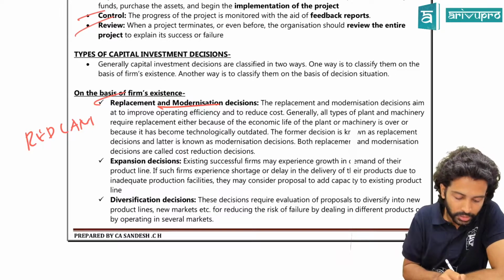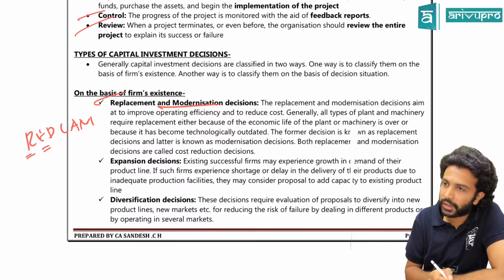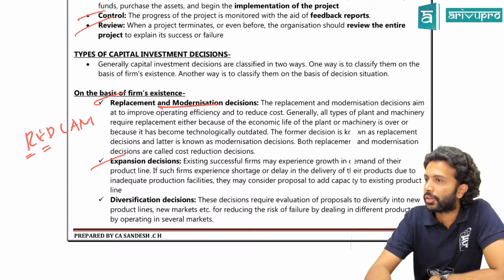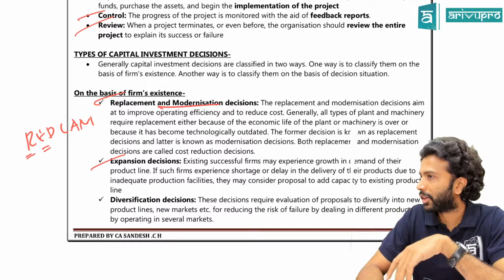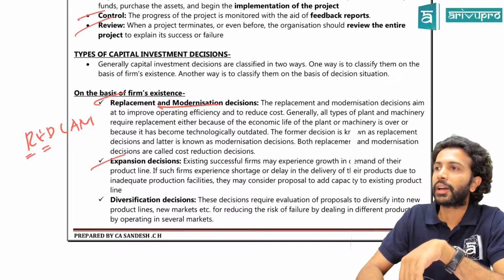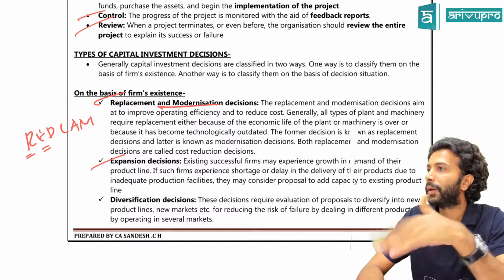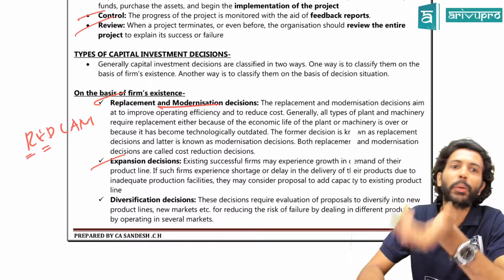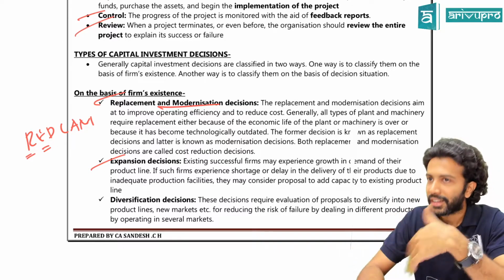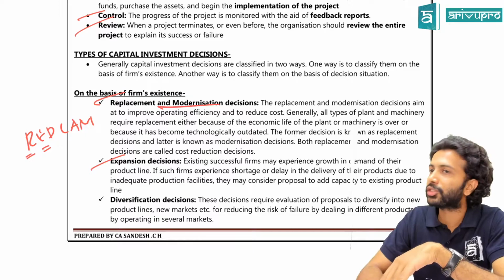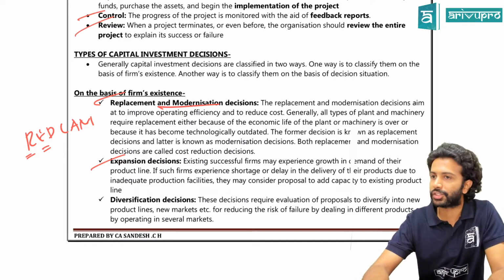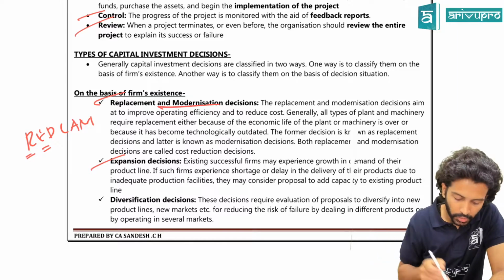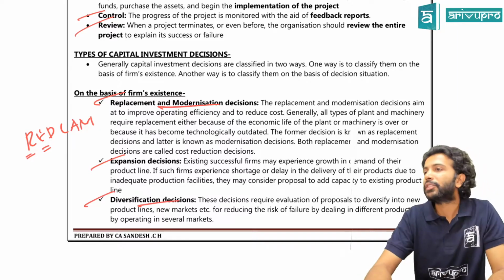Second one, what is the second alphabet we wrote? E. E for expansion. Okay. We started the academy. It's going fine. Next, what do you think will be our motto? To open more centers. To open more centers, again I require more investments, and that investment will be done through which decision? Capital budgeting decision. So that is your expansion decision there. Is it okay?